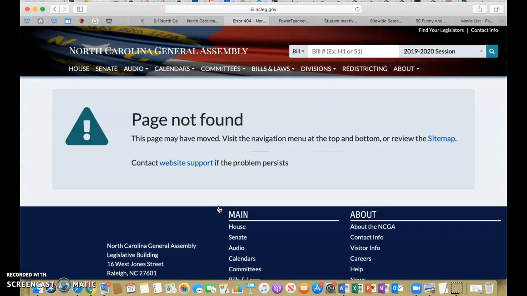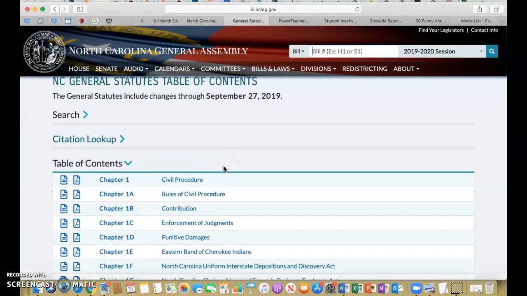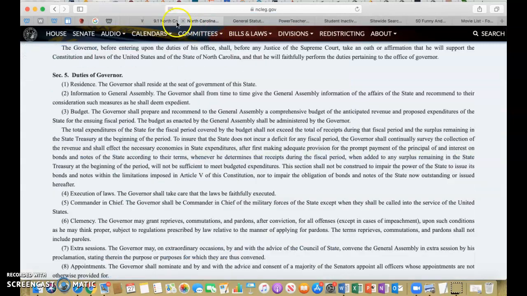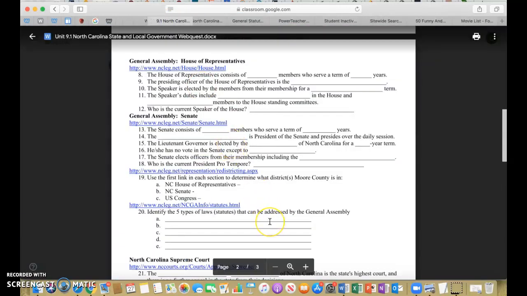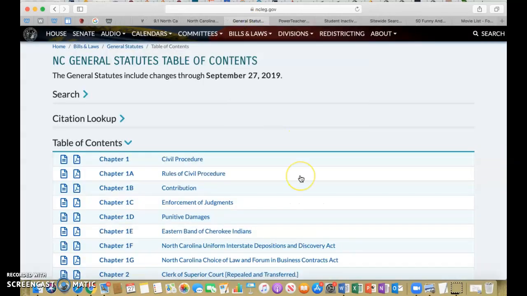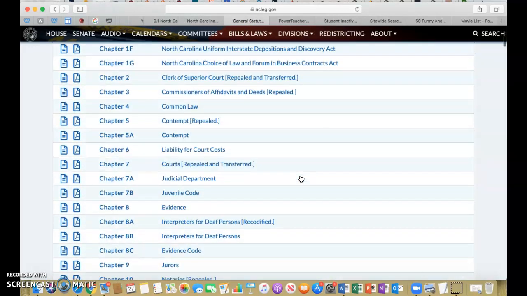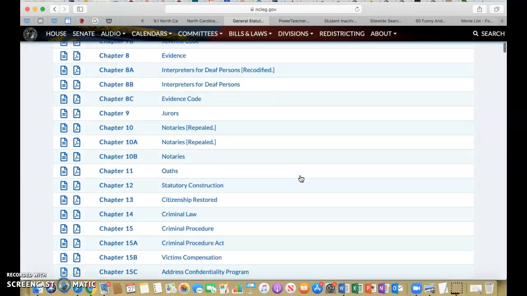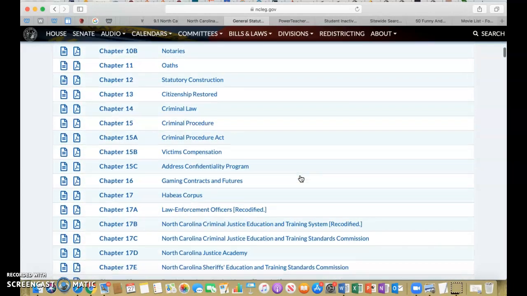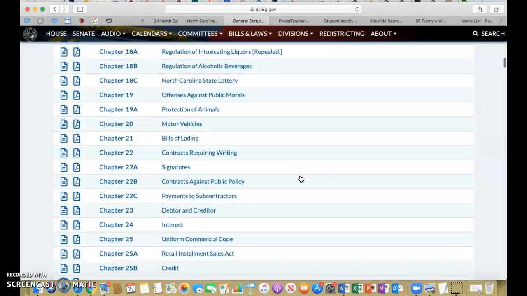And here's one referring to statutes. This one might have an error also. If it does, once again, general statutes, table of contents. So if you click on this, it takes you to the table of contents. Go back to my questions. The 5 types of laws that can be addressed by the General Assembly. So when you come in, looking right here, you can see that the general statutes, which is pretty much all of the laws that are available for the government of North Carolina, and you'll just continue to scroll down here,